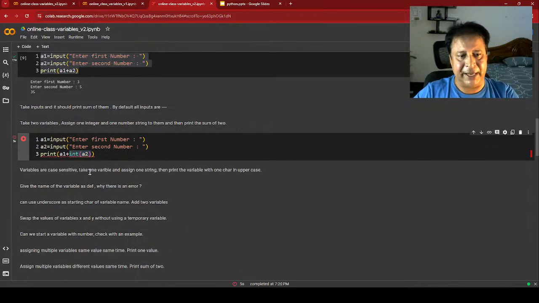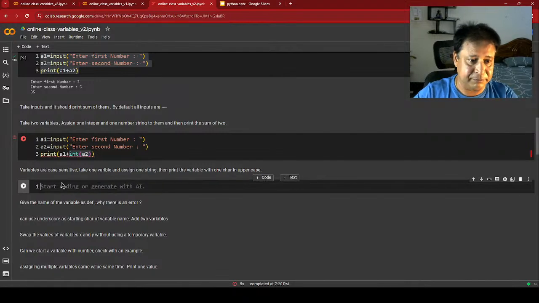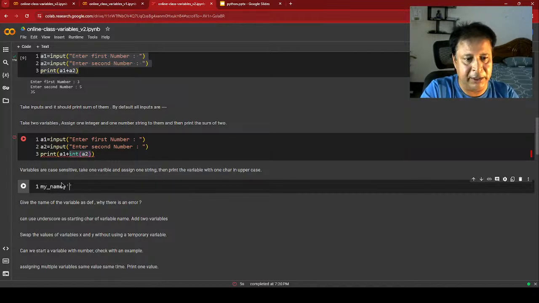Okay, variables are case sensitive. Take one variable and assign a string, then print the value with one character in uppercase. Fine, let's see. My name. Sorry, I am a bit slow, so you can easily understand it. Okay, fine. This is my name.